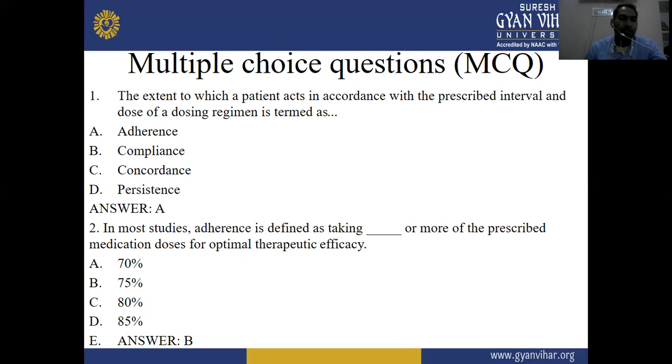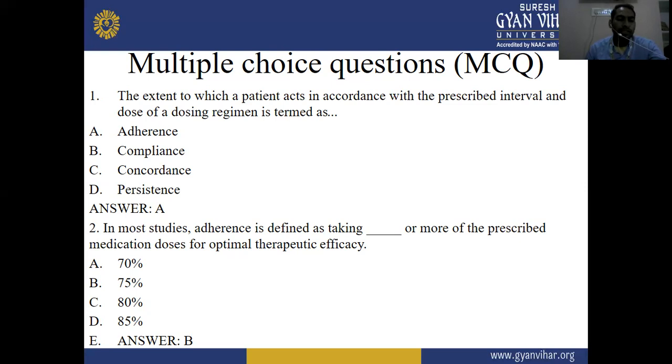Next question. In most studies, adherence is defined as taking a certain percentage or more of the prescribed medications for optimal therapeutic efficiency.